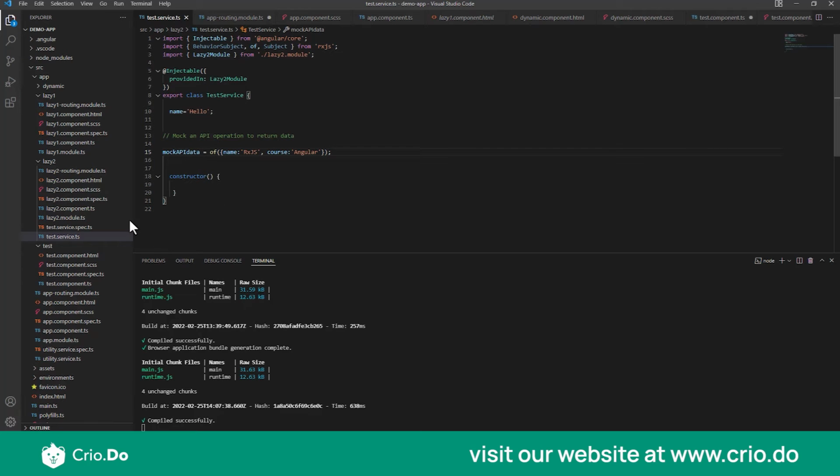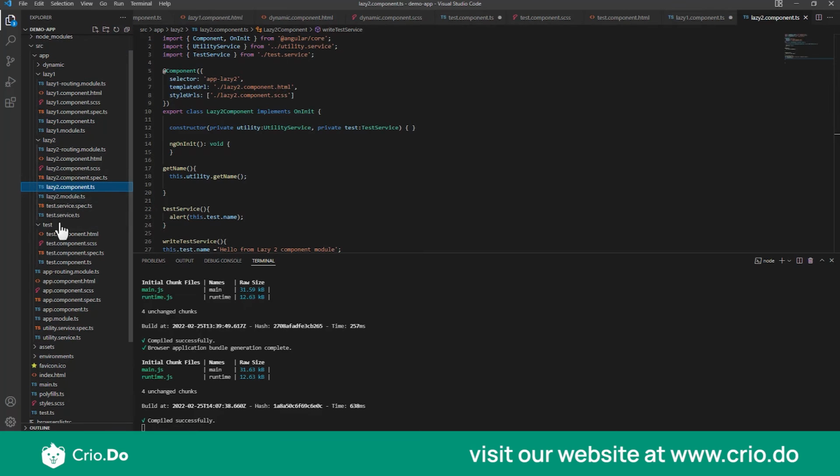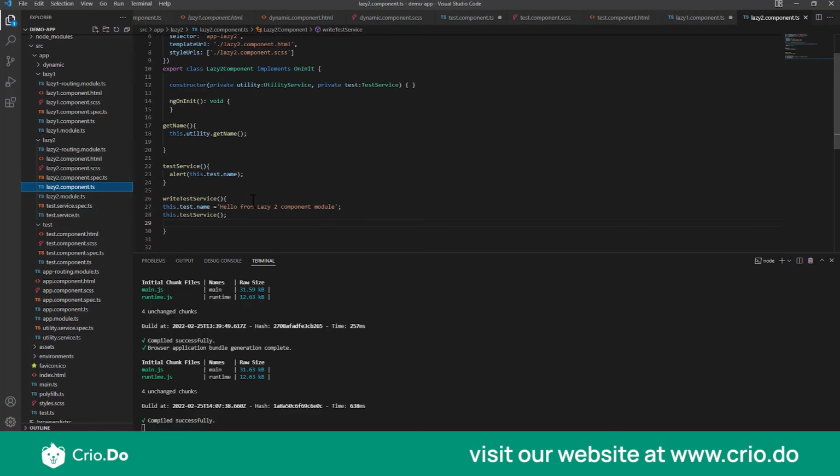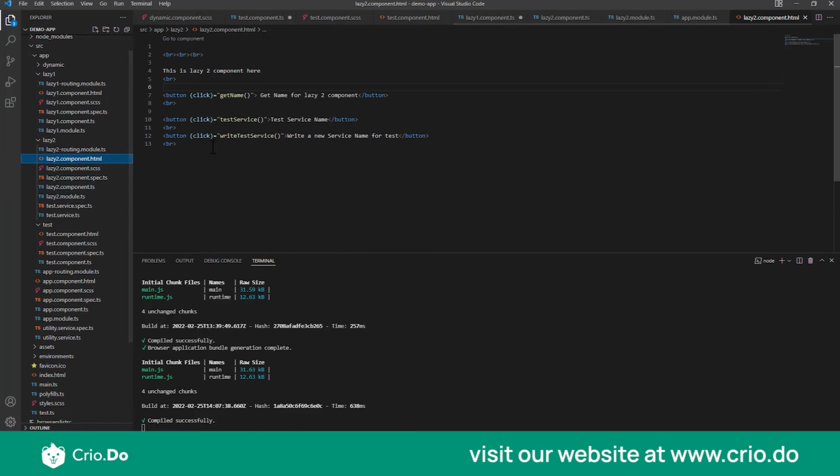So I'll go into my lazy2 component.ts. It's not strictly required; you can go to any component which can inject this test service. For the sake of simplicity, I'm going into the lazy2 component. What I'll do over here is just create a button.